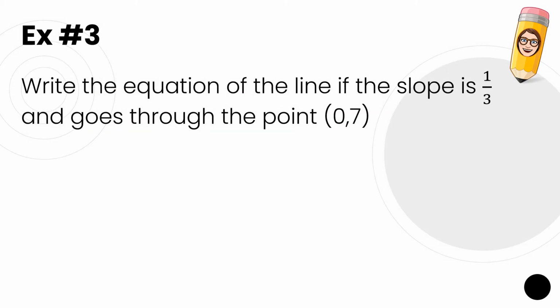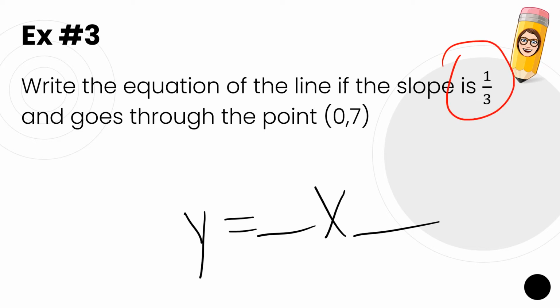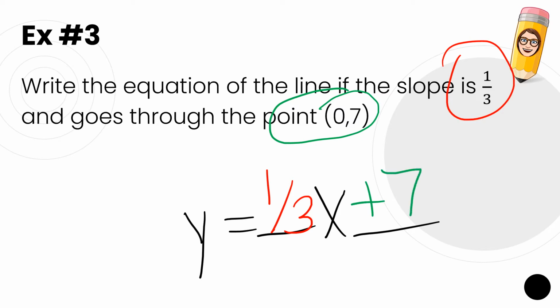Let's take a look at this one. Notice how each of these examples are also written just a little bit differently, but we're seeking out the same information. In this example, our slope given is 1/3, so I'm going to take 1/3 times x. It goes through the point 0, 7. Well, 0, 7 is on the y-axis, so a positive or adding 7 is in my equation.